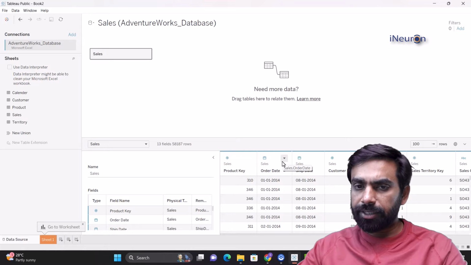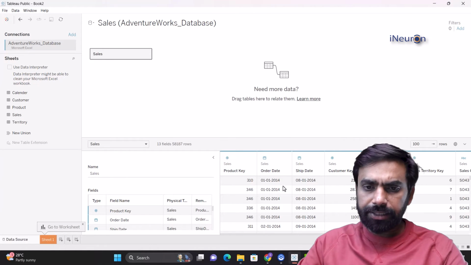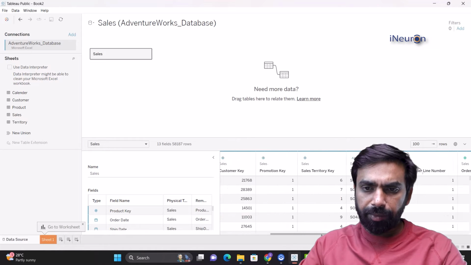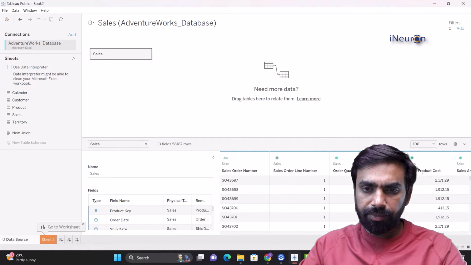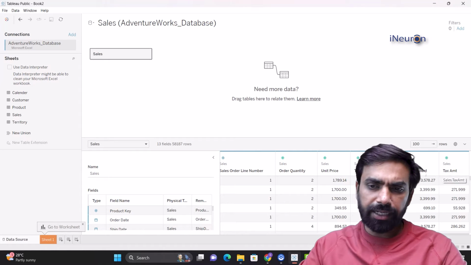That is the product key. What are the columns over here? It can just tell me what are the columns over here. These are the columns that I've seen, isn't it? Product key, order date, ship date, customer key, promotion key, sales territory key, sales order number, and so on like this. Unit price, total product cost, sales amount, transaction amount, and so on like that.